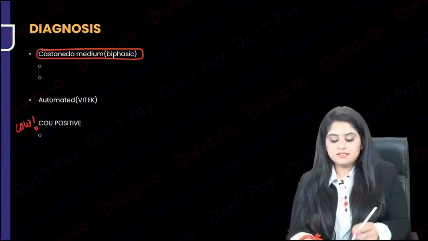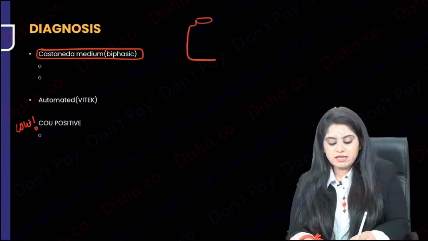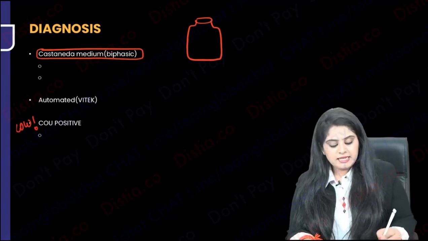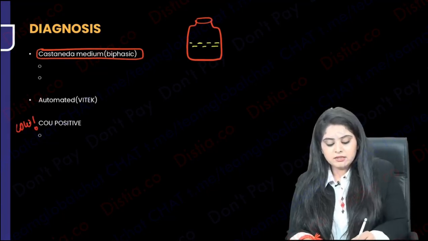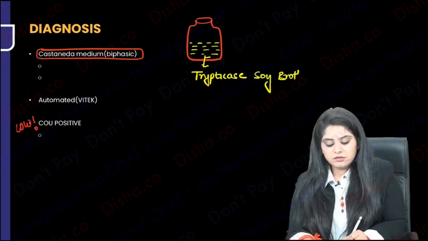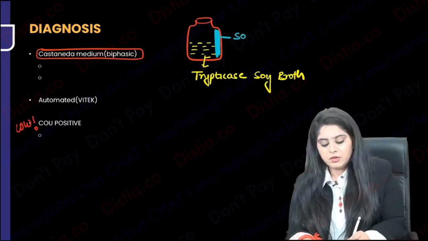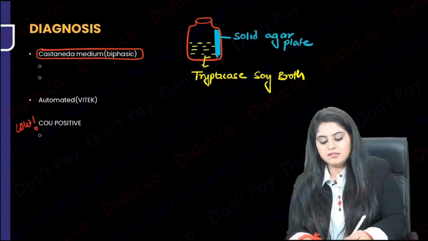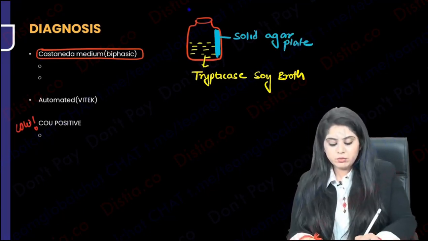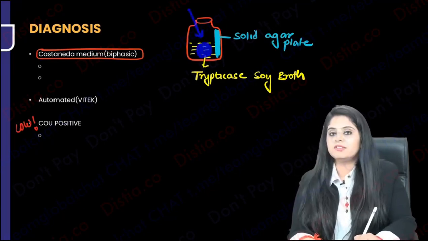So please remember, Castaneda media is a kind of media. If I draw that culture bottle, it has a liquid part here, and this liquid part which you usually have is the trypticase soy broth. And then they have a solid agar over here, right? They have a solid agar plate over here. So whatever organism or sample you get from the patient, you will put it over here. In the liquid part, you will put the sample.